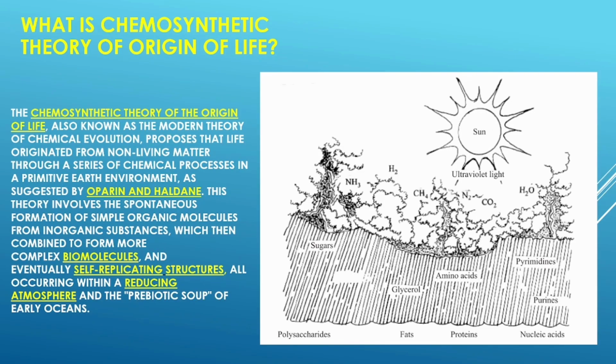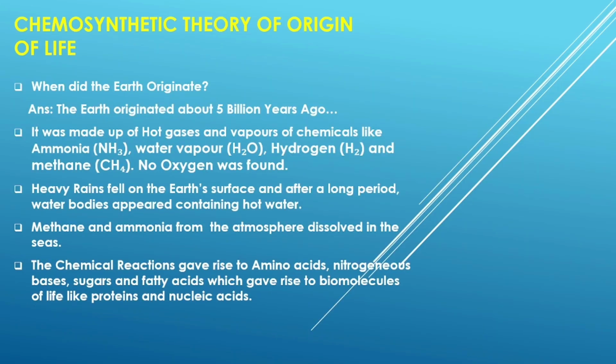What is chemosynthetic theory of origin of life? The chemosynthetic theory of origin of life, also known as the modern theory of chemical evolution, proposes that life originated from non-living matter through a series of chemical processes in a primitive earth environment, as suggested by Oparin and Haldane. This theory involves the spontaneous formation of simple organic molecules from inorganic substances, which then combine to form more complex biomolecules and eventually self-replicating structures, all occurring within a reducing atmosphere and the prebiotic soup of early oceans. Chemosynthetic theory of origin of life.